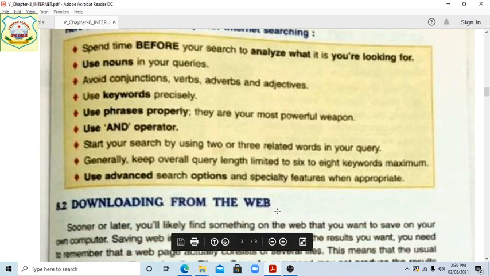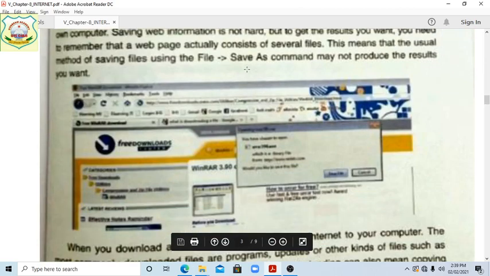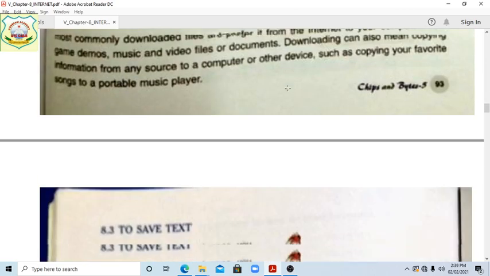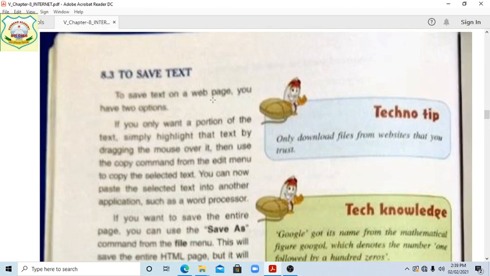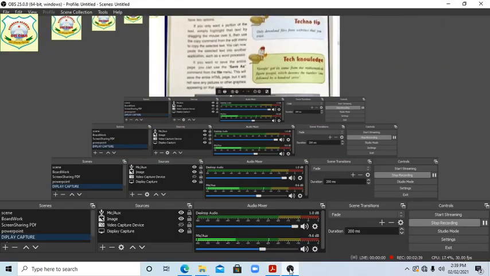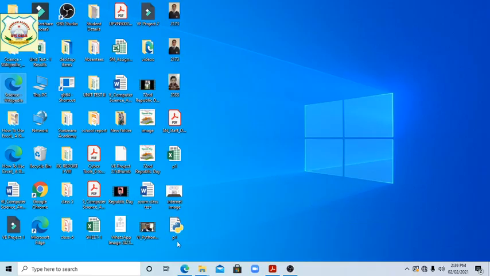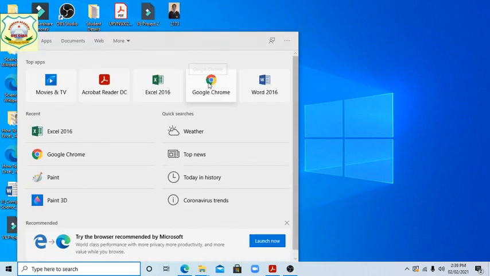Okay, downloading from the web. How to download, we have also told these things: use the Save As command. Then after that, how to save the text, we want to tell it again, better, so just see, everyone. First of all, the desktop. Okay, students, now open Google Chrome.